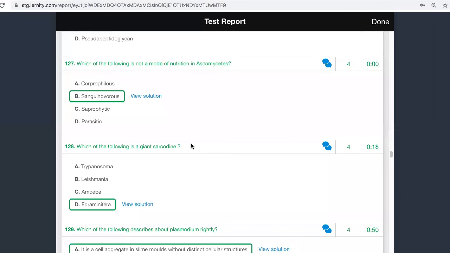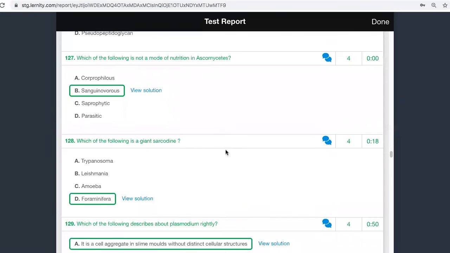We can also say sanguivorous. Yes, sanguivorous is also correct. Both are the same only.